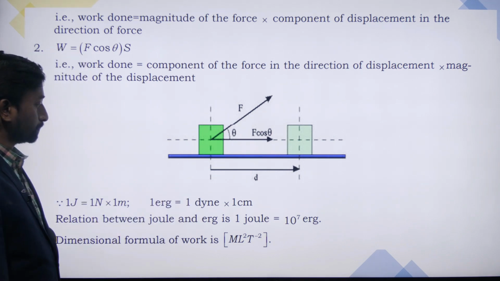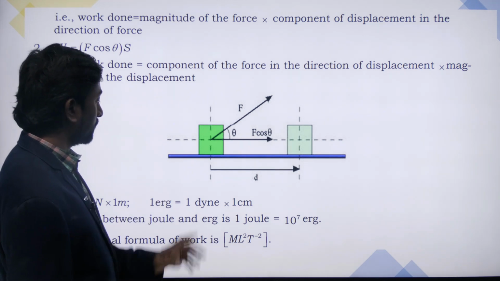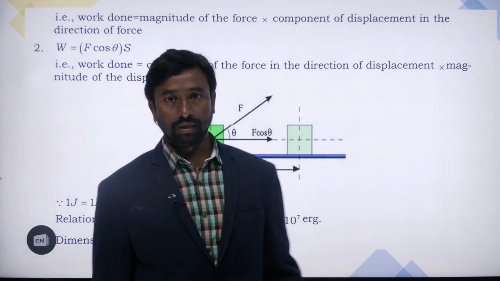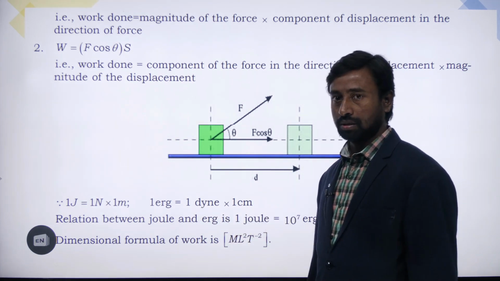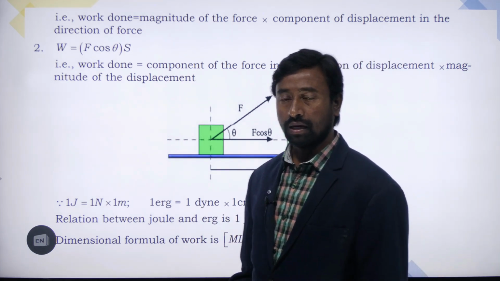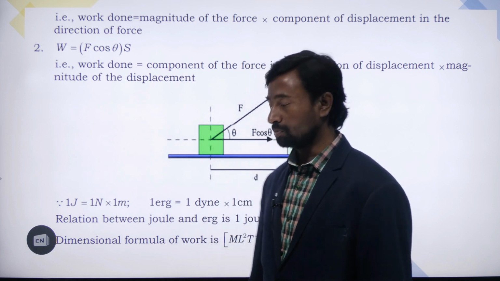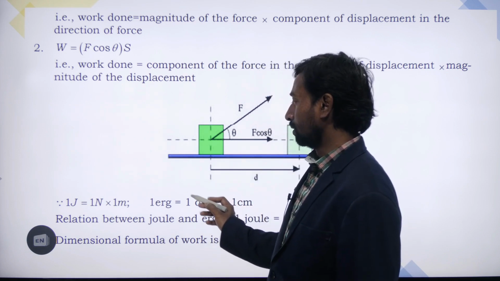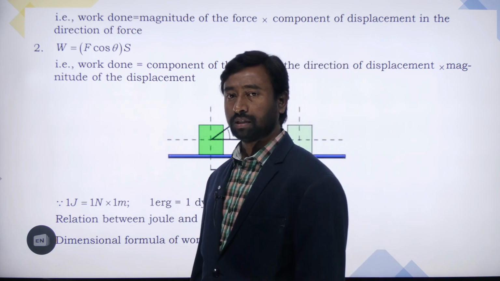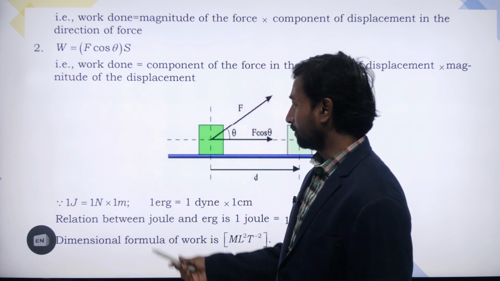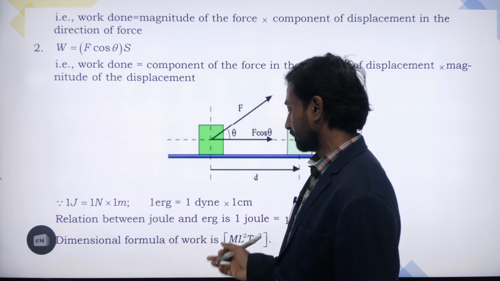The CGS unit of work is nothing but dyne centimeter. The CGS unit of force is dyne, and the CGS unit of displacement is centimeter. So dyne centimeter is nothing but erg. And here we have the relation between joule and erg.